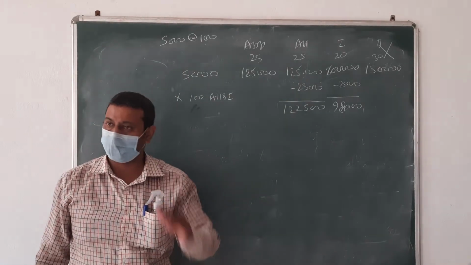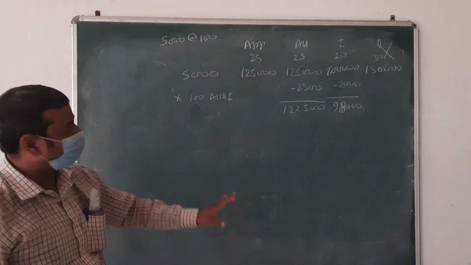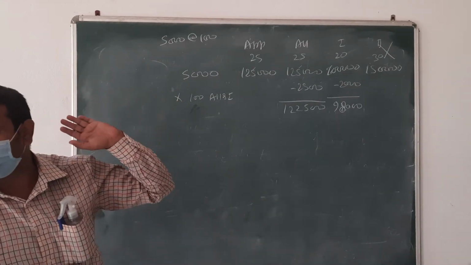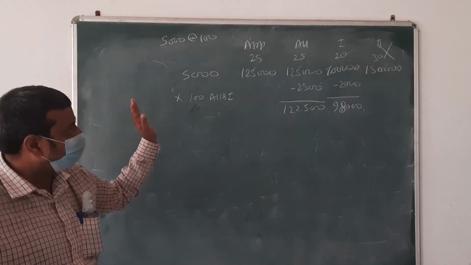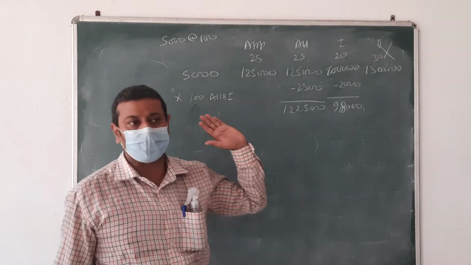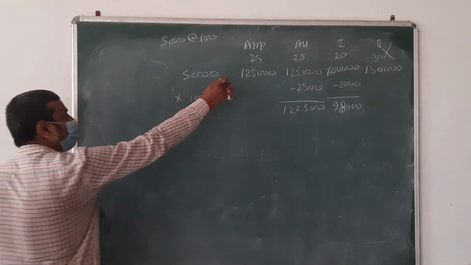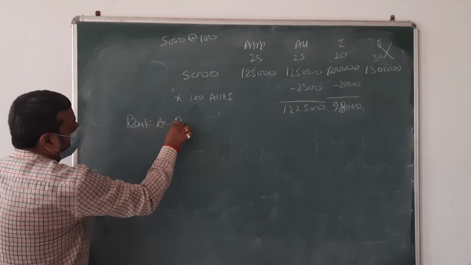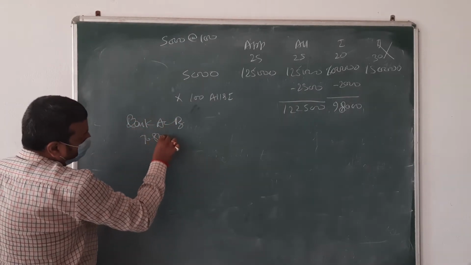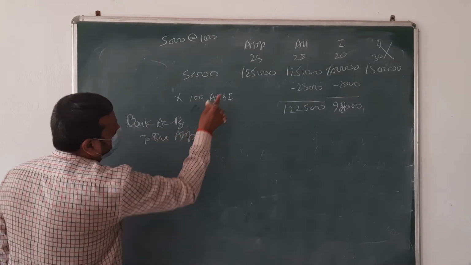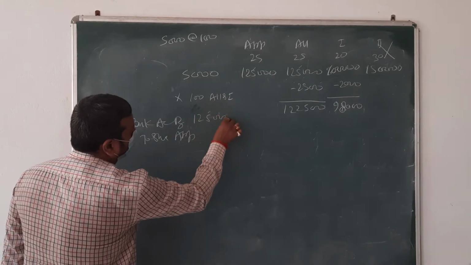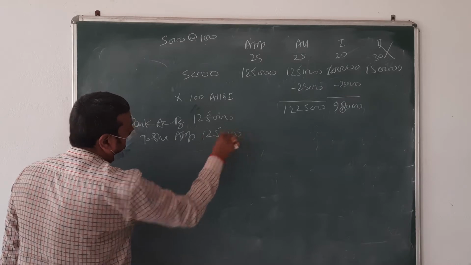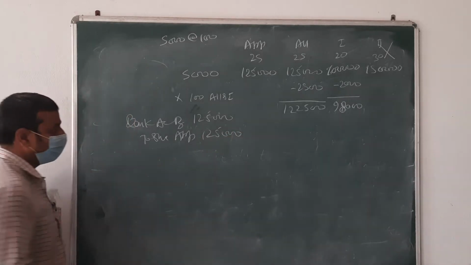The director forfeited his shares. Immediately before the forfeiture, first we are going to do the entries, beta. Now going to start the entries. Write down the first entry. First entry, beta: Bank account debit to share application account, 1,25,000.